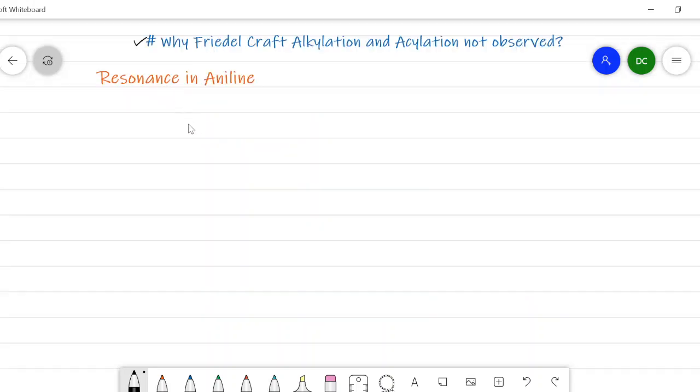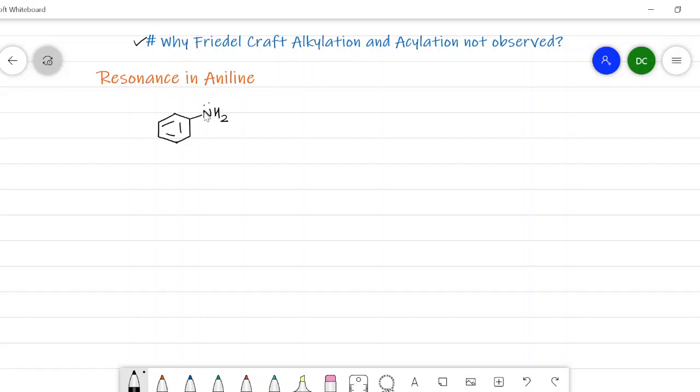In aniline, the phenyl group is directly attached with the amino group. So the structure of aniline, we know that here a benzene ring is there, then it is attached with the nitrogen, that is NH2 group. This NH2 group is an electron releasing group.